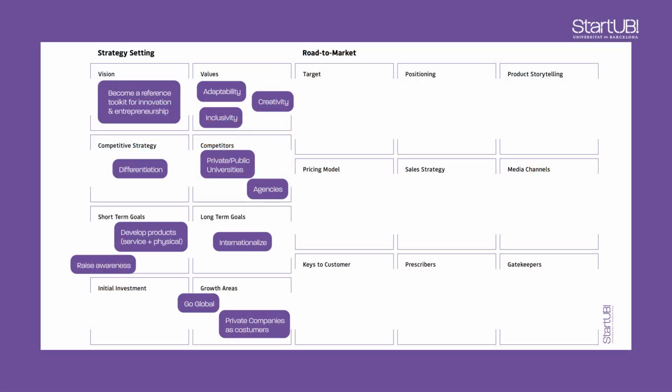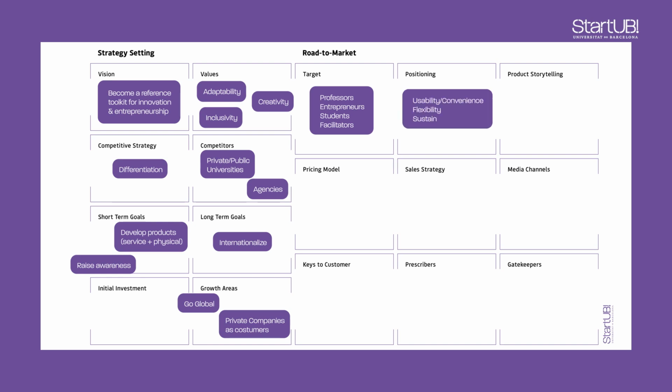Regarding the road to market for the Innovation Toolkit, we proceeded as follows. As we stated before, our main targets were professors, entrepreneurs in the making, and facilitators. Our positioning attributes include usability, flexibility, and sustainability, and as our product storytelling, we will focus on the premise of develop innovations fast and effectively.